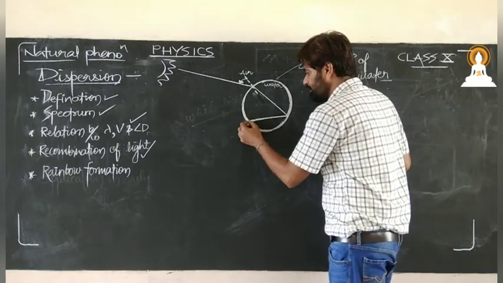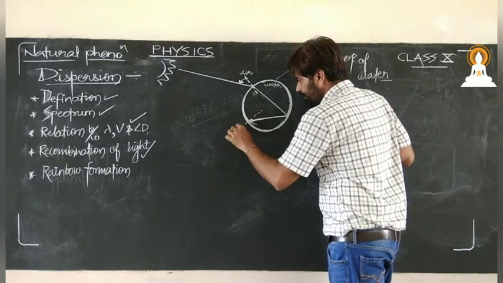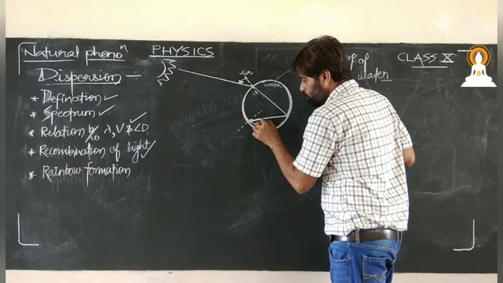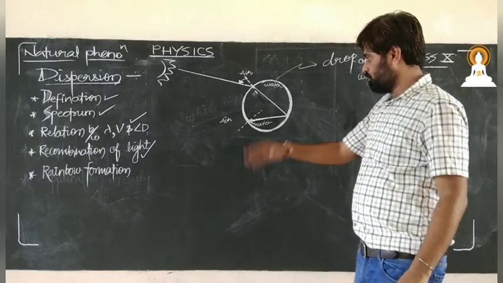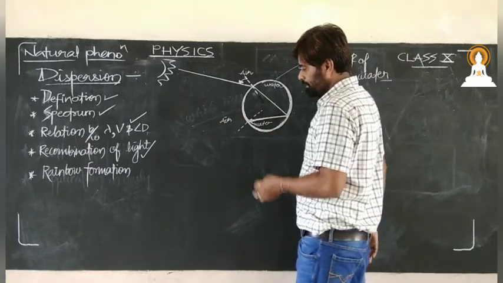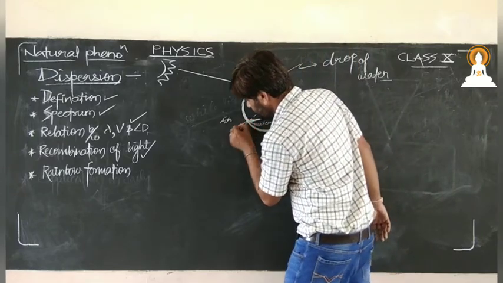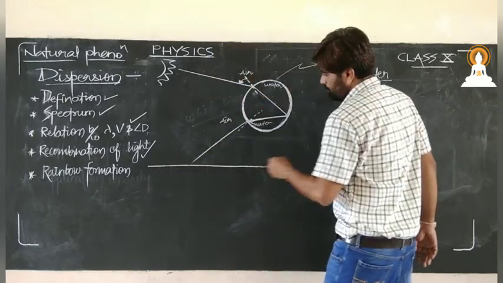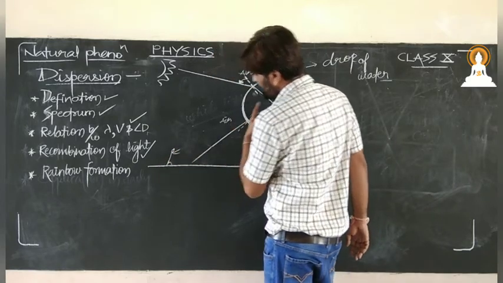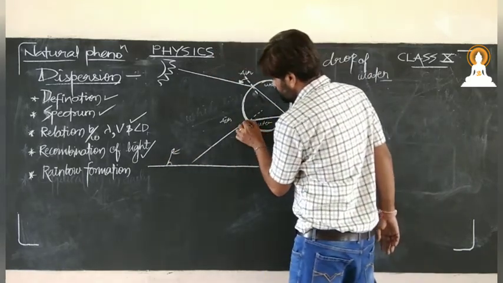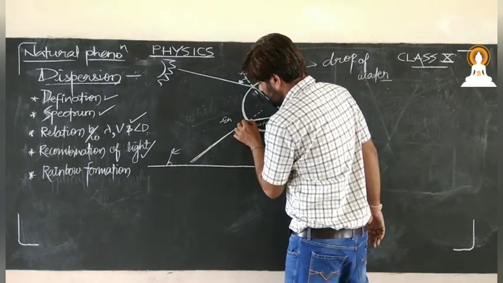Now again it comes to the surface, and here again it is moving from water to air. When it moves from water to air, denser to rarer, it moves away from the normal, and this is the surface over which we are standing. If we are standing here and seeing this, then we see this particular rainbow in a particular region.